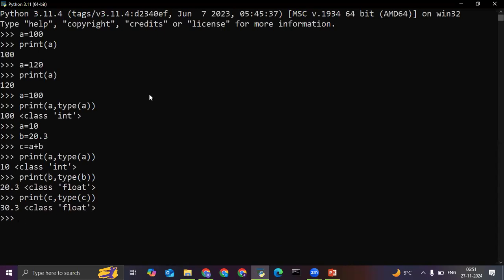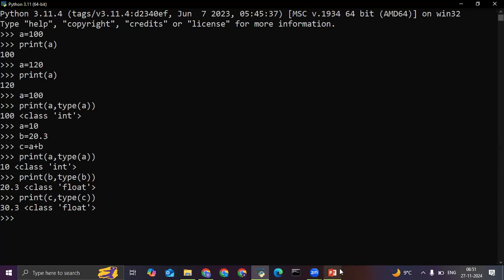Again, the floating point value. So that is why it is known as a dynamically typed programming language. So whatever we are storing in the Python programming language, please remember it will be stored in the form of objects.